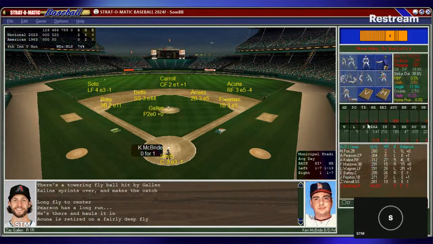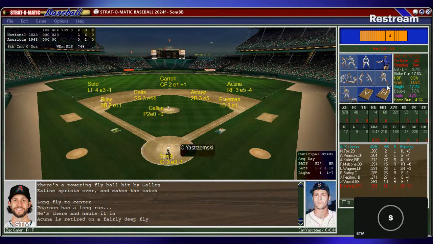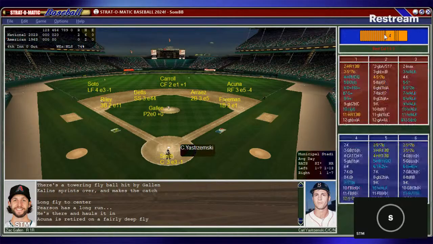So that'll do it. Ken McBride will be coming out of this ball game. The American League has a ton of guys to come in. I wish they had half these. They have guys who should be starting this game. My goodness. And they'll start off with Carl Yastrzemski. Let Yaz come in. They got some guys on this bench who can hit, so we'll let them come out and do what they can do. So Yastrzemski, a .321 hitter, 14 homers, 68 runs batted in. He's a youngster in this series, only been with the Red Sox for a couple years.